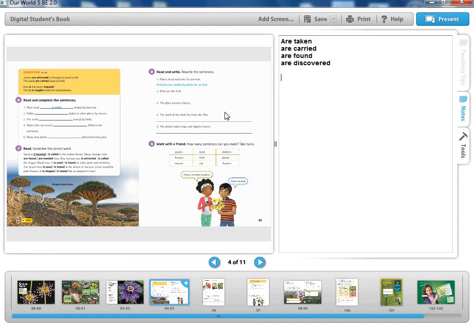And the next example, number 7, read, underline the correct word. Number 1 is done for you. Socotra, this place is Socotra. Socotra is located in the Indian Ocean. Many strange trees are found or are needed here.